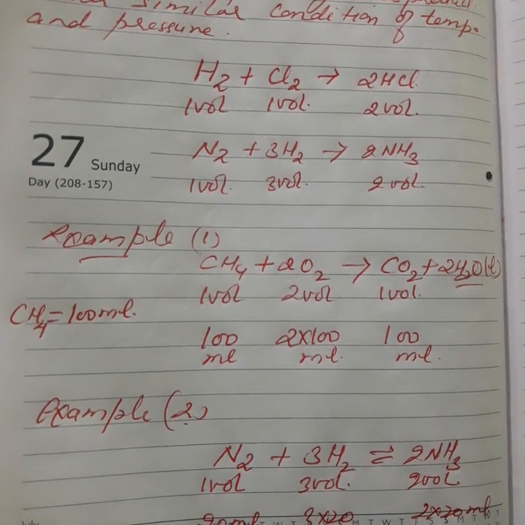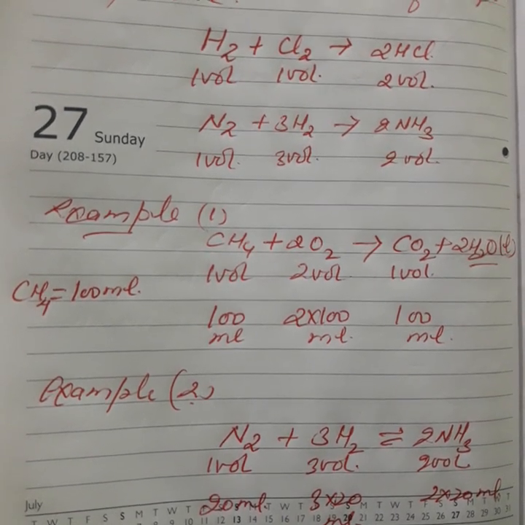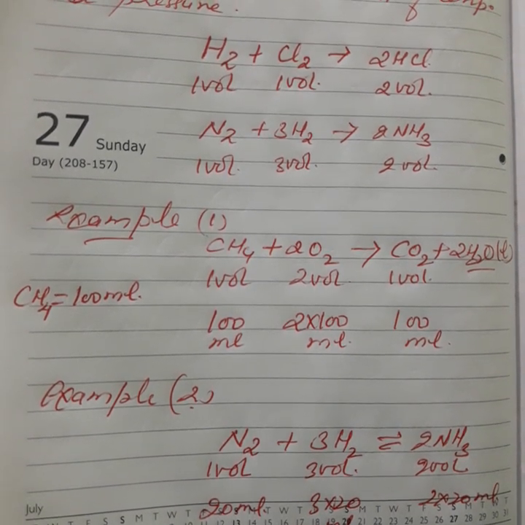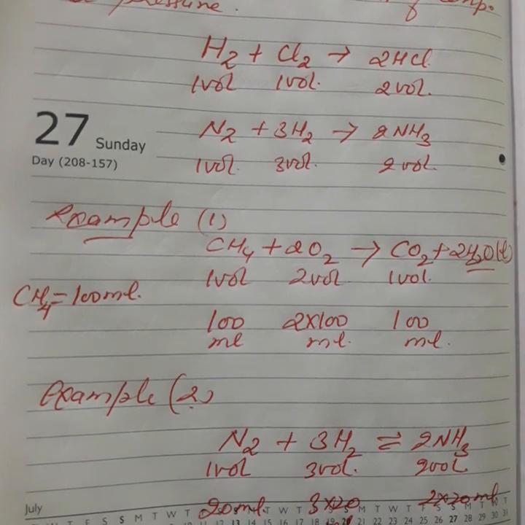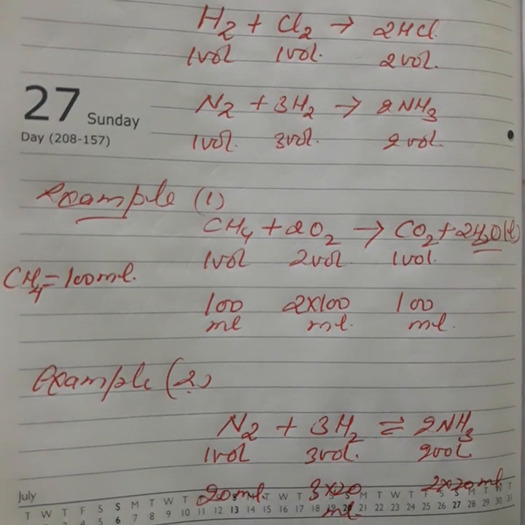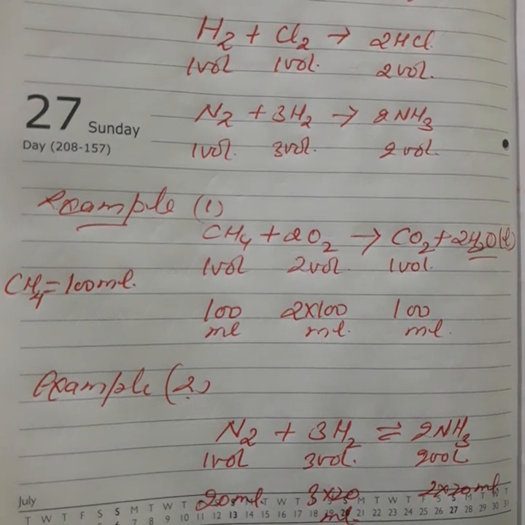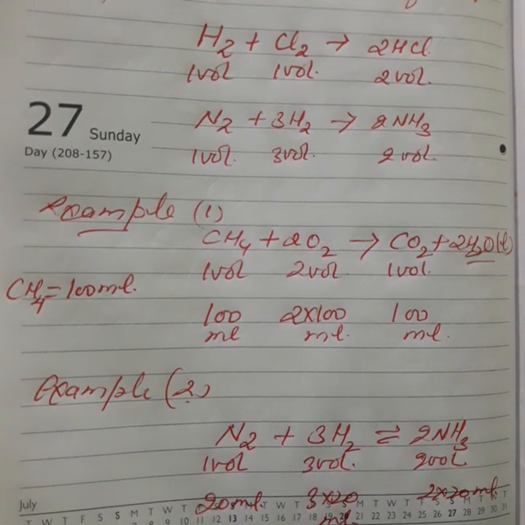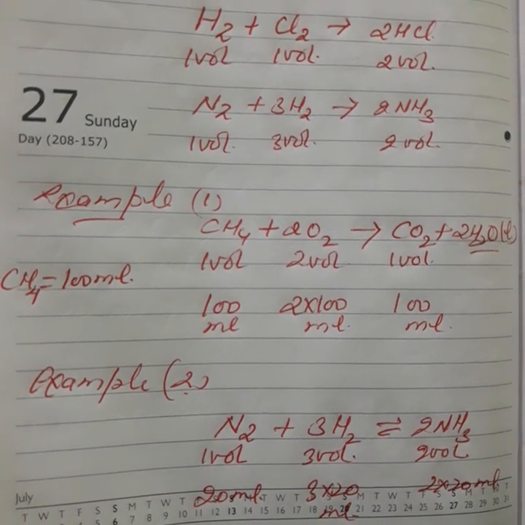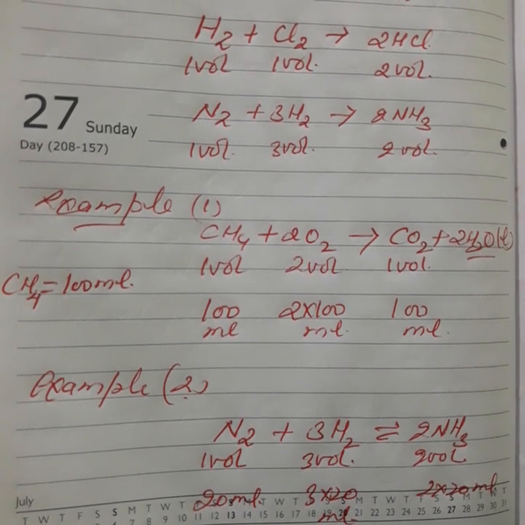1 volume of nitrogen combines with 3 volumes of hydrogen to form 2 volumes of ammonia. Suppose the given amount of nitrogen is 20 milliliter. Can you calculate the amount of hydrogen used? Yes, it's very simple. 1 volume needs 3 volumes. It means 20 milliliter of nitrogen will consume 3 into 20 milliliter of hydrogen. It means 60 milliliter of hydrogen will be consumed.